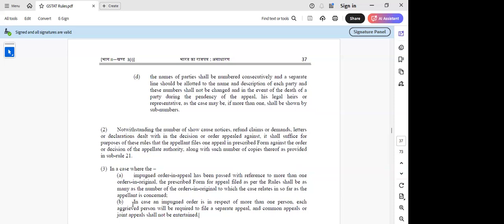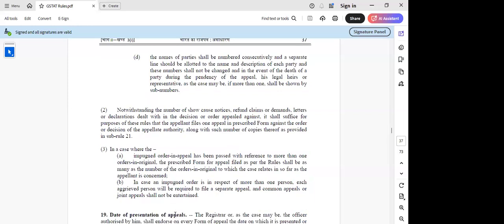But here the issue is, in case it is in respect of more than one person, then as sir was saying, each person is required to file a separate appeal, and a common appeal or joint appeal shall not be entertained. So this is the point that sir is trying to highlight. But the problem is we are able to see that in a few instances there is a common order, sir, but there are multiple DRC-7s being issued. So in those scenarios, I think we have to look at whether we have to file a separate appeal or not.